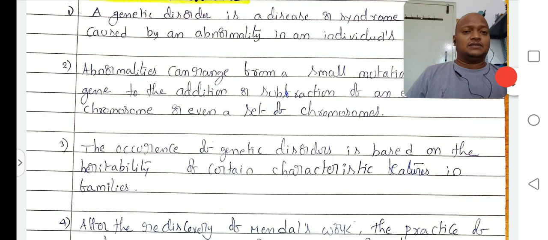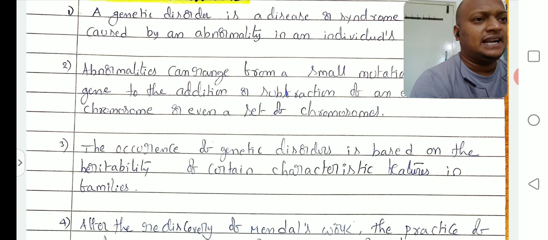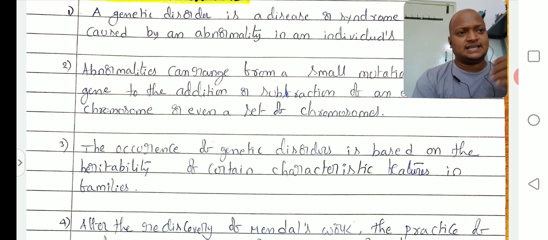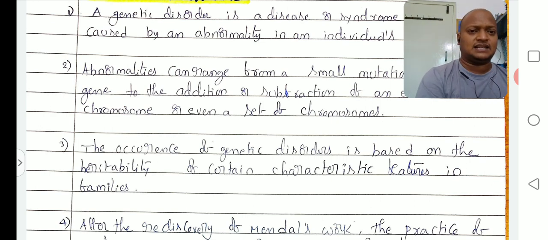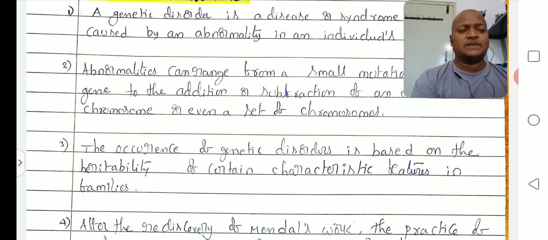Okay. Third point: the occurrence of genetic disorders is based on the heritability of certain characteristic features in families. What is the reason? Heritability means characteristic features are transferred from one generation to another generation in the families. So by heritability, the characters are carried forward from one generation to another generation.